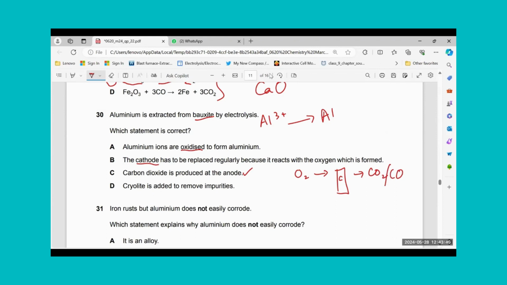Cryolite is added to remove impurities? No, it is added to decrease the melting point and to increase the conductivity of the solution. So C should be the right one. Aluminium is reduced, not oxidized. The cathode is not replaced. Anode is replaced. Cryolite is not added to remove impurities, rather to reduce melting point. So carbon dioxide is produced at anode, not directly. Oxygen is produced at the electrode, which reacts with carbon electrode to produce carbon dioxide.